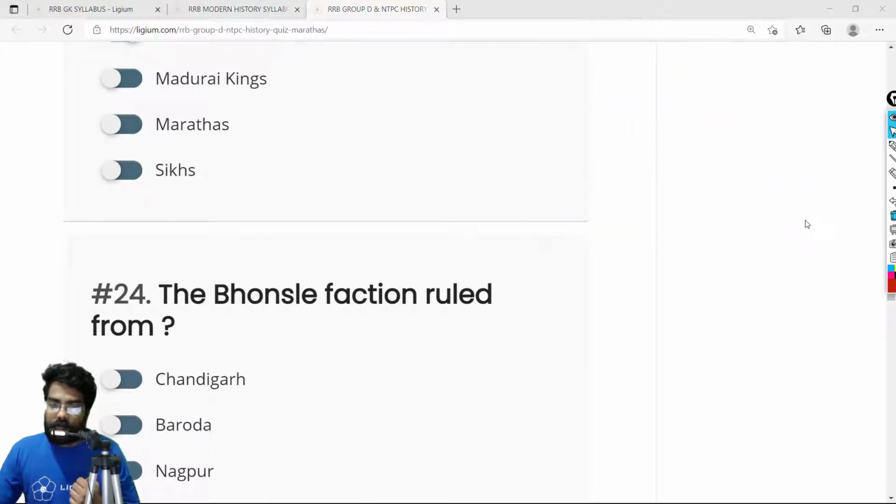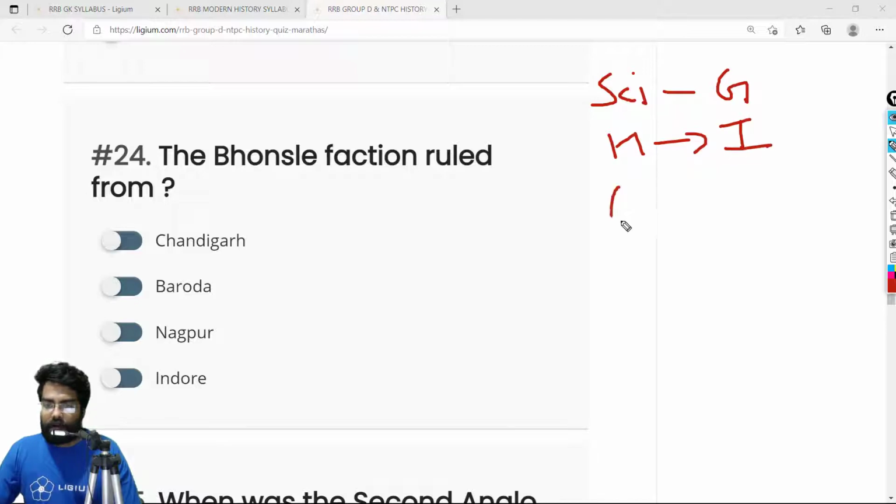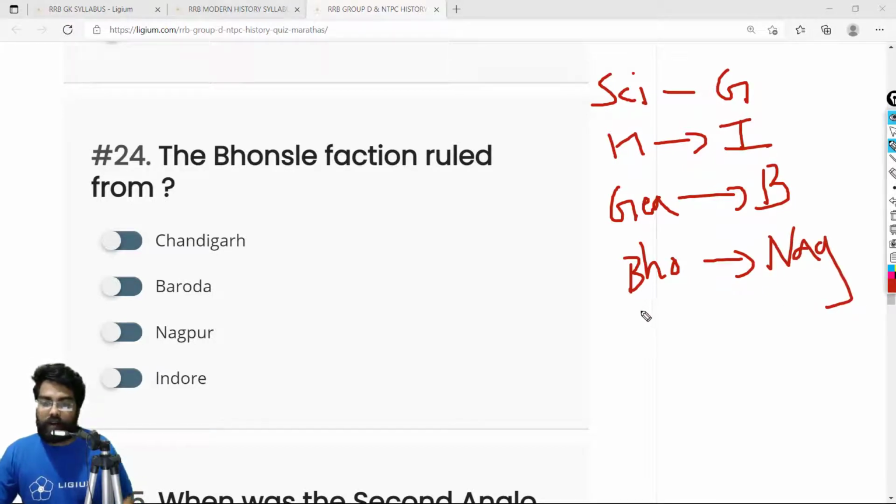Okay, so let me go to the 24th question. The Bhosle faction ruled from. As you may already know, and if you don't, it's okay, there were many factions in the Maratha kingdom. Some of them were called Sindhias, they ruled from Gwalior. Then we have Holkars, they ruled from Indore. Then we have Gaikwads, they ruled from Baroda. And then there were Bhonsles, like Asha Bhonsle. They ruled from Nagpur. So the correct answer is option C, Nagpur. So the Bhonsle faction ruled from Nagpur.